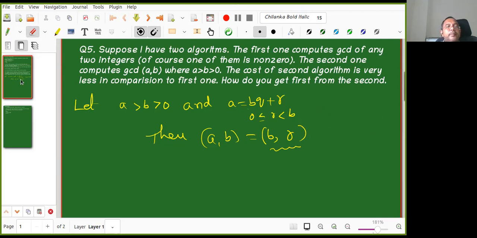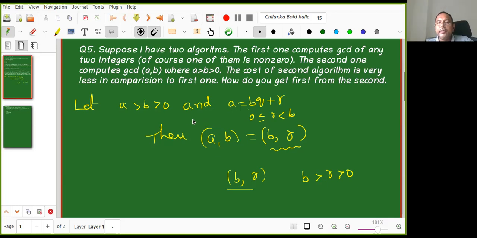What is happening now? There are two things here. R can be 0. If R is equal to 0, then what is the GCD of B comma R, that is B mod B? B only, because B is greater than 0. I am now looking at the case A greater than B greater than 0. If the remainder is 0, then I am done. If the remainder is non-zero, then I have to compute this one. Now it boils down to B greater than R greater than 0.